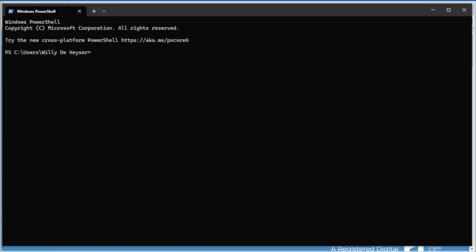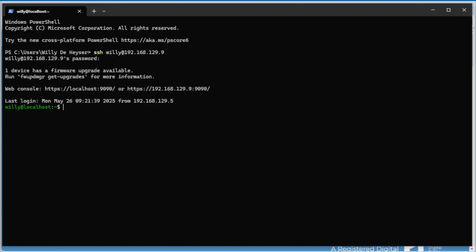Let's start. We are on our Windows command line and do SSH to our Fedora Server. You remember the IP address and username. Enter password. And we are in. First, we're going to open fdisk to inspect our hard drives.